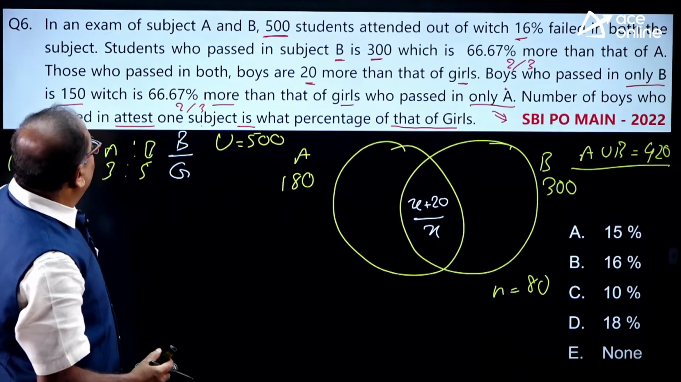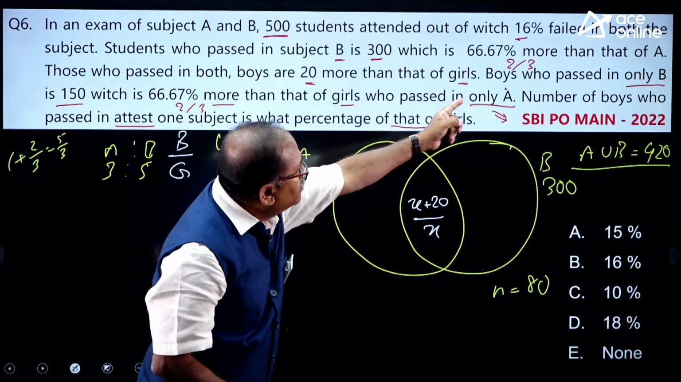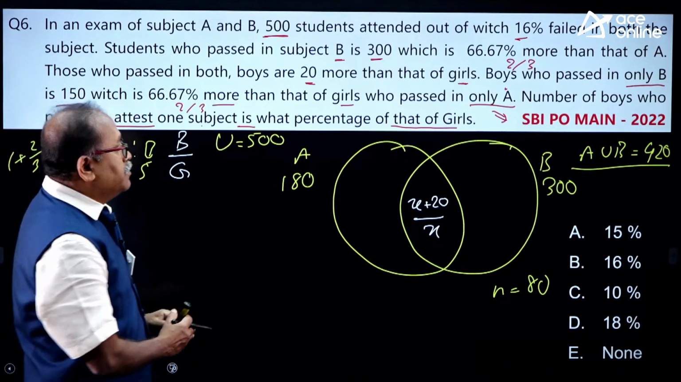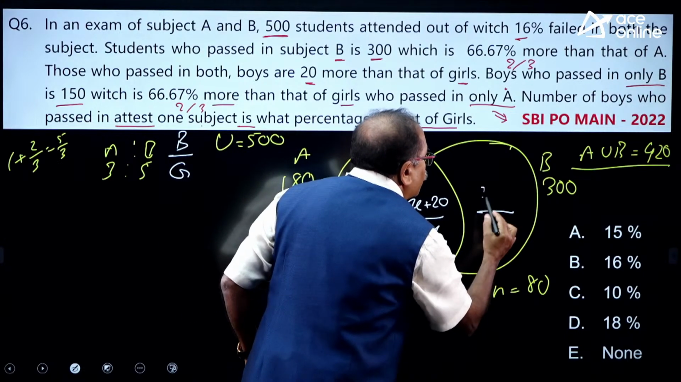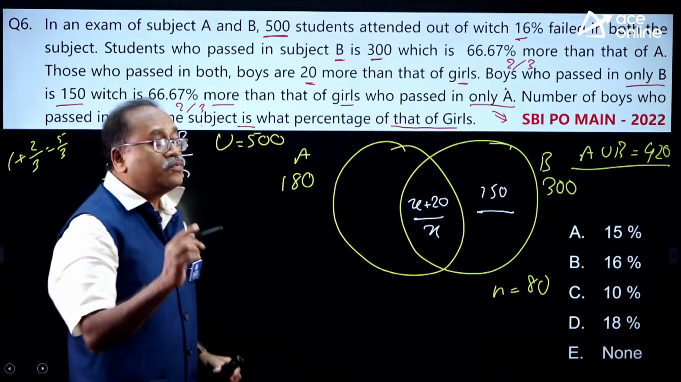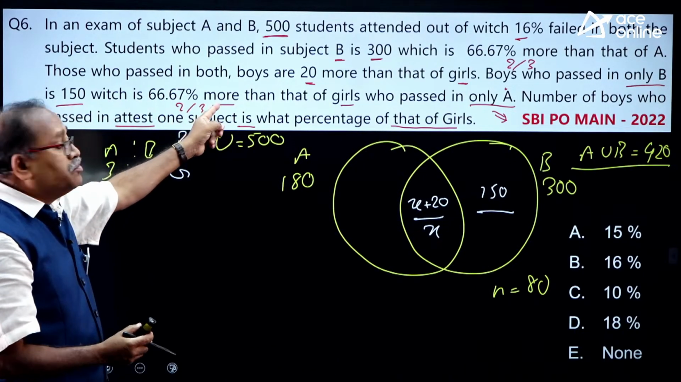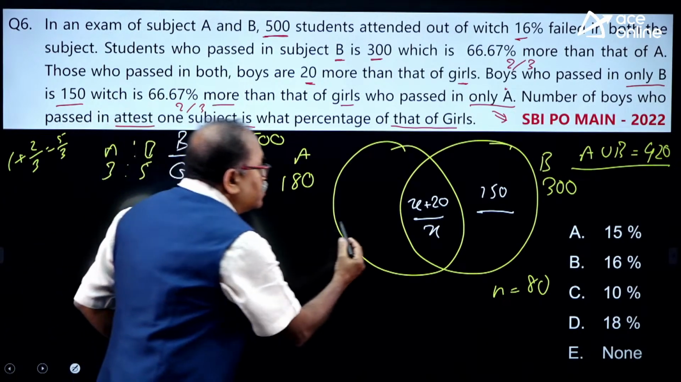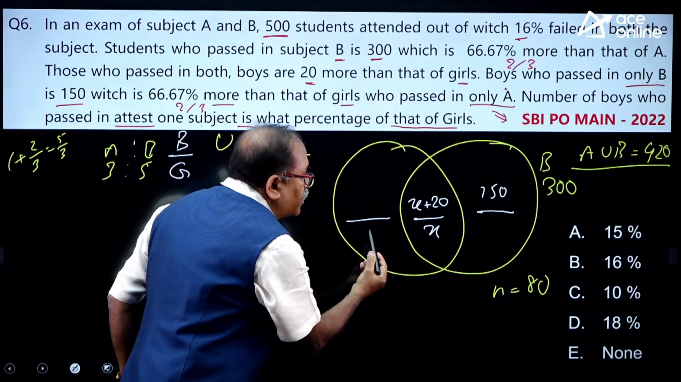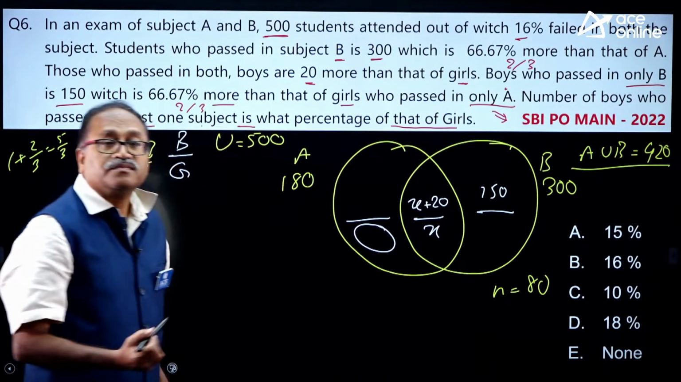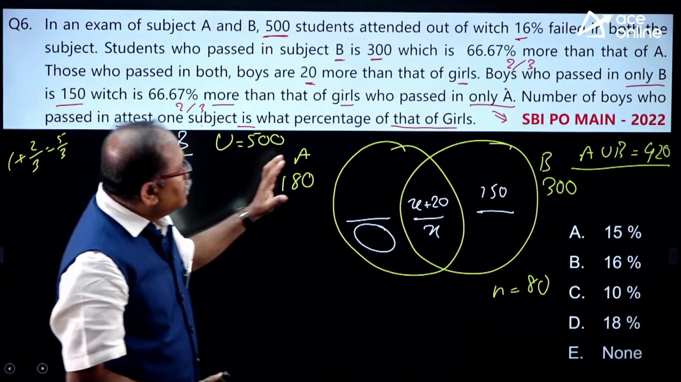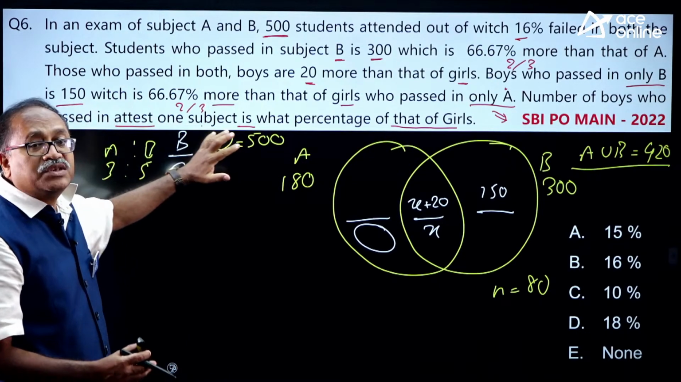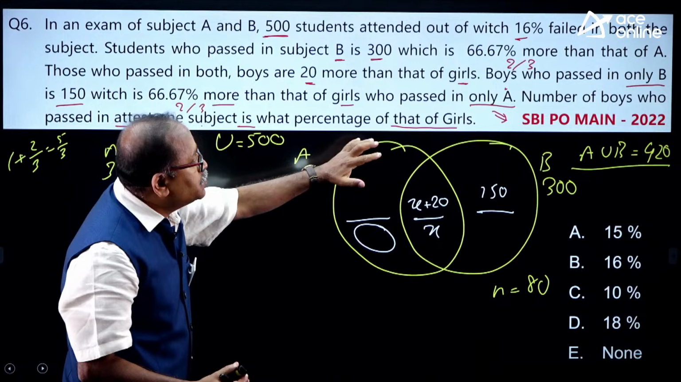Next, the boys who passed in only B is 150. This is only B, which is 150, and this 150 is 2/3 more than that of the girls. So by using this information, you can find out this value, and after that, the number of boys who passed in at least one subject is what percentage more than that of girls?